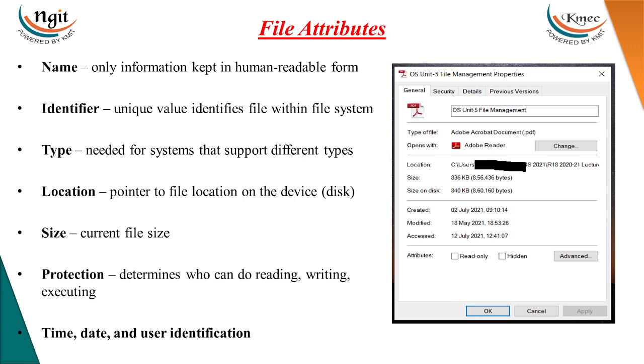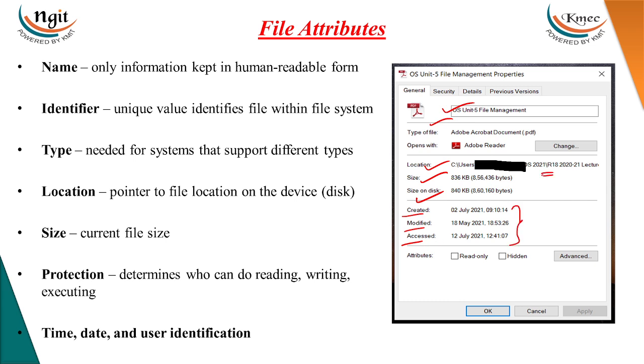There are different properties of a file. These properties and attributes you can find in Windows by right clicking on the file and selecting properties. You can see a set of properties here. Properties are attributes: file name, file type, file location, size on the disk, when it was created, when it was modified, and when it was accessed, that is previous access information.